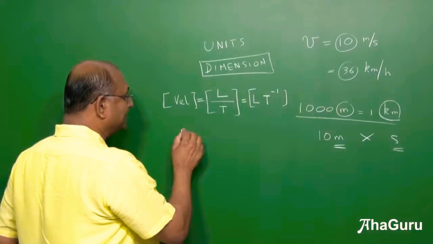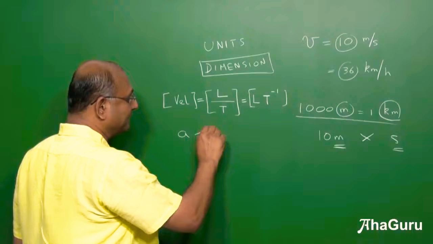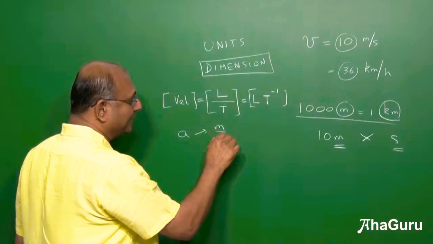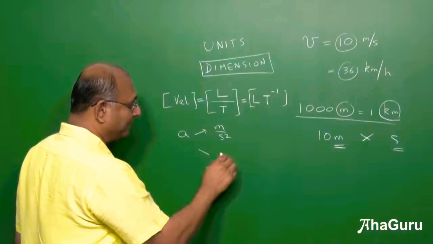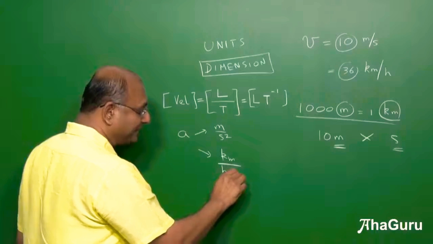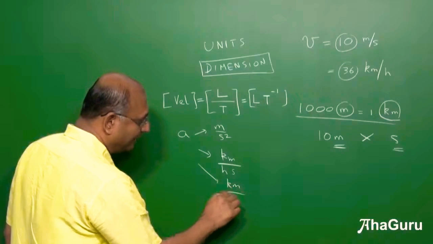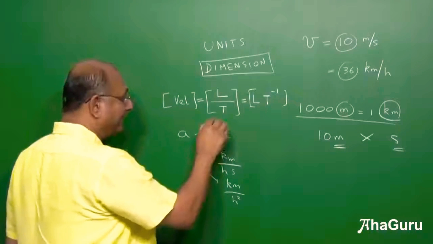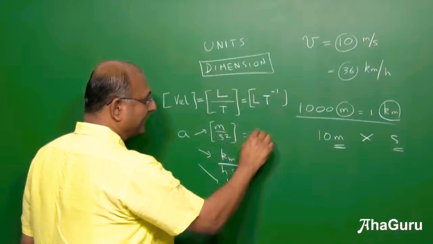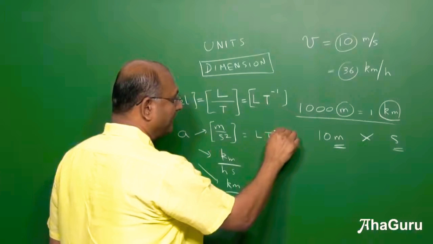What is the dimension of acceleration? Let's actually take units for acceleration. Acceleration can be measured as meters per second square. It can be measured in the form of kilometers per hour second, kilometers per hour square. But if I did the dimensions for this, it is length by time square. So length t power minus 2.